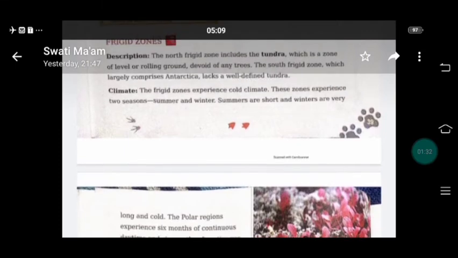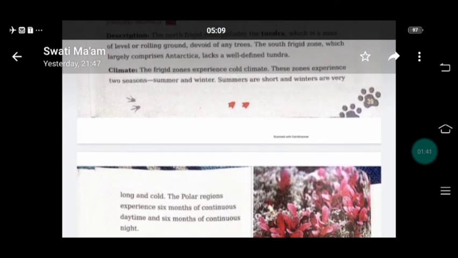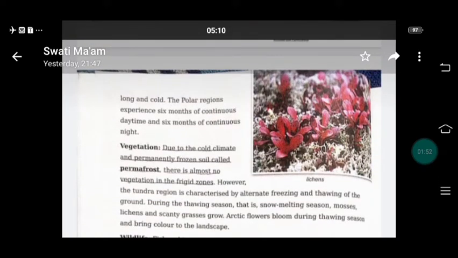What about the climate? The Frigid Zone experiences cold climate, and these zones experience two seasons, summer and winter. Summers are short and winters are very long and cold. The polar regions experience 6 months of continuous daytime and 6 months of continuous nighttime.